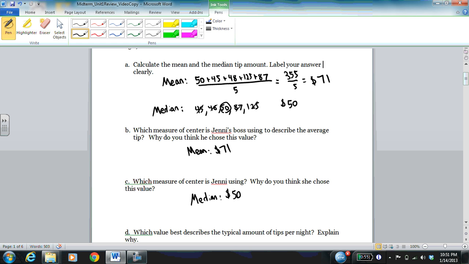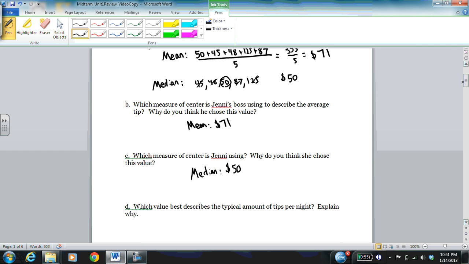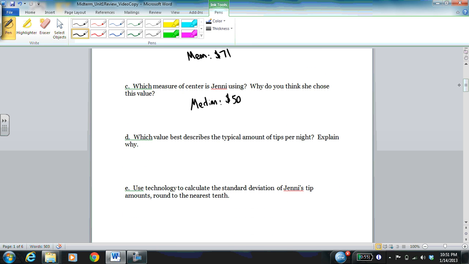She's kind of, it seems, excluding the weekends where she makes more money. Probably because she wants to make more money. So she's trying to convince you that she really doesn't make enough. Now it says in part D, which value describes the typical amount of tips per night.